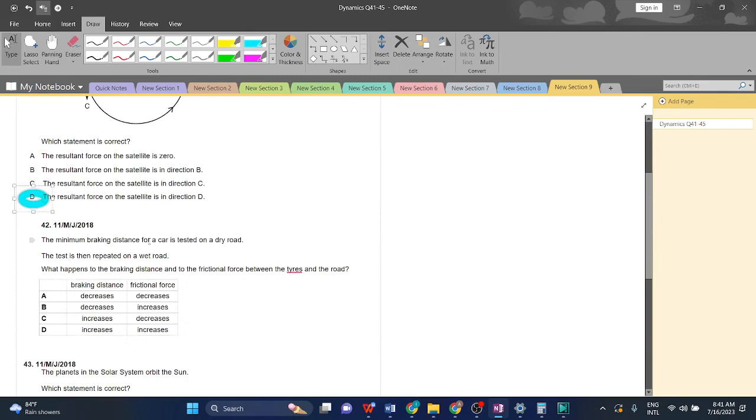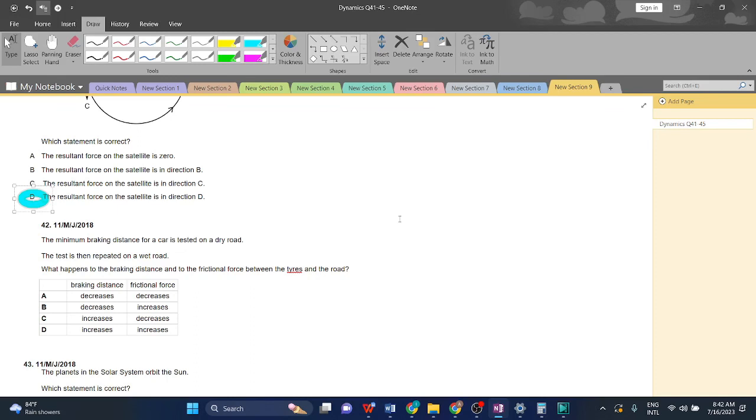Question 42. The minimum braking distance for a car is tested on a dry road. The test is then repeated on a wet road. What happens to the braking distance and to the frictional force between the tires and the road? So for example, you are going on a dry road and then on a wet road. The main difference is the water, right? And the water acts as a lubricant. If you are on a wet road, it would be easier to slide than on a dry road. Like for example, you apply lotion on your hands, right? If you apply lotion, your hands become smoother, right? So that's the same case with the road.